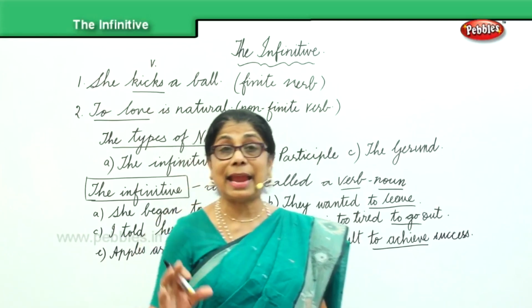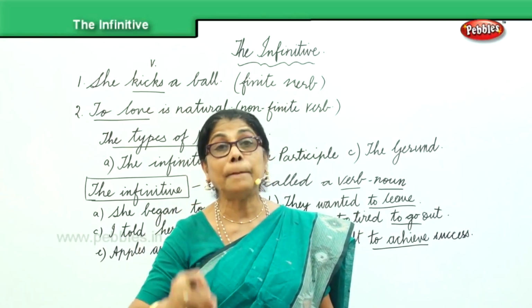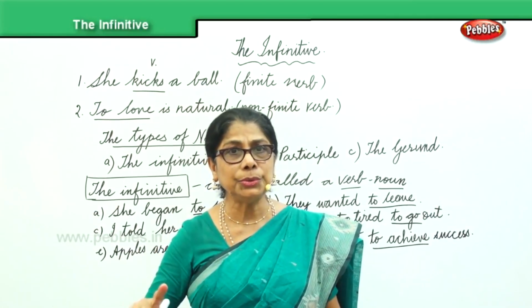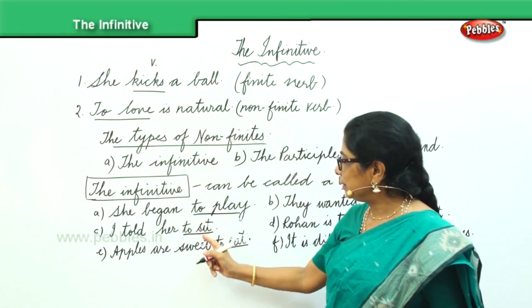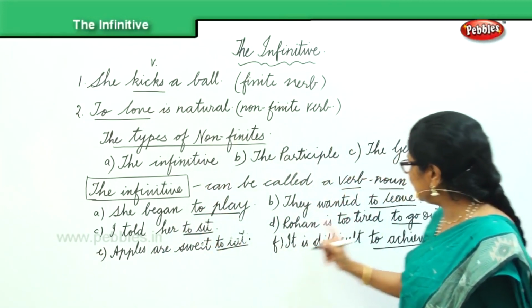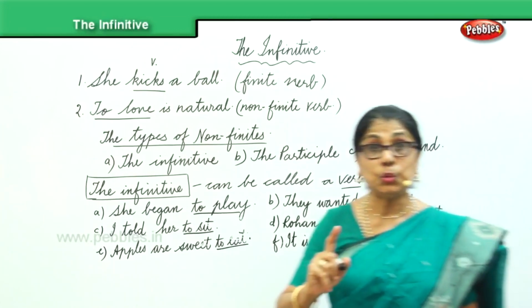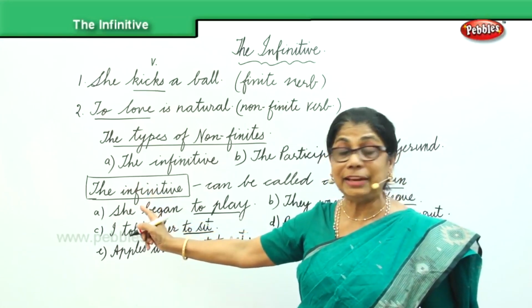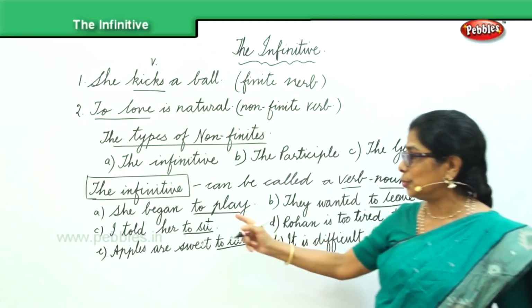So in this category, the first category, the infinitive is formed by adding "to" to the verb. And here the verbs are play, sit, eat, leave, go, achieve. We have added "to" to form the infinitive. I said the infinitive can be called a verb noun also.